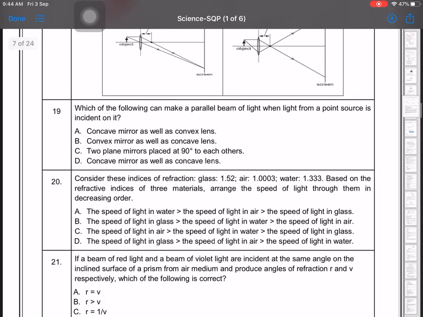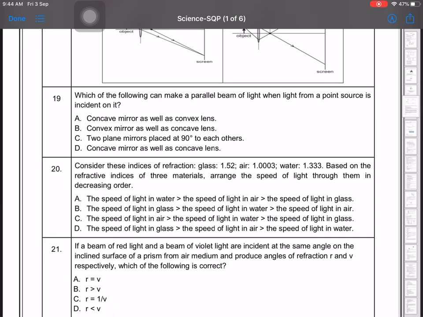Next is: which of the following can make a parallel beam of light when light from a point source is incident on it? So a parallel beam of light is made by actually a concave mirror as well as a convex lens, so the option will be A. Then consider these incidences of refraction: glass 1.52, air 1.02. These are the refractive indices. Based on the refractive index of three materials, arrange the speed of light through them in decreasing order. So the speed of light in air, you can say, is highest, as seen clearly from the refractive index. So it will be the C option.